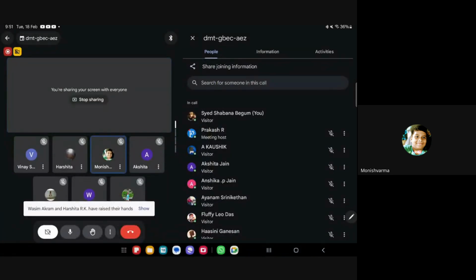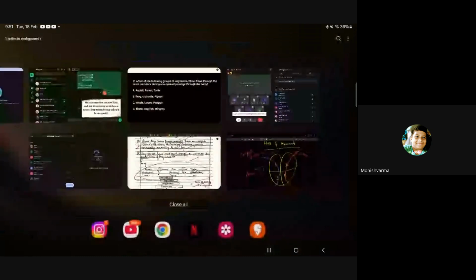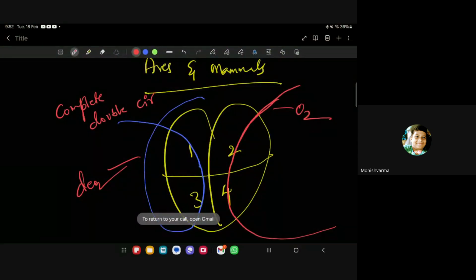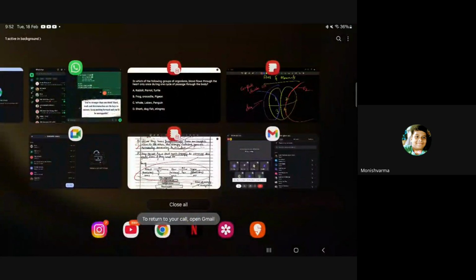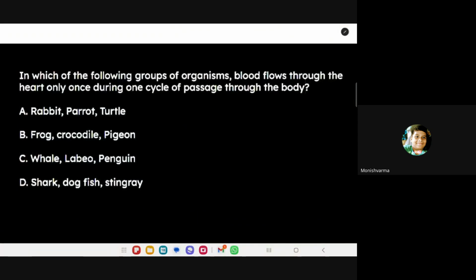Okay, children. Do you know the difference between double circulation and single circulation? You know all that, right? Yes, ma'am. Now, what answer did you say? Vinay, I think, answered. Ma'am, D. Blood flows through the heart only once during one cycle of passage: single circulation. As I told earlier, single circulation is seen in fish. What fish is in this option? The last option, right? Yes, ma'am.